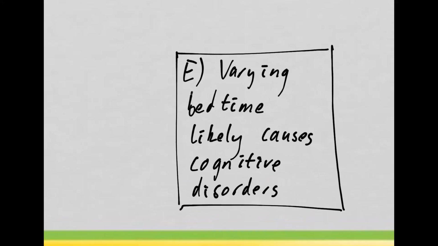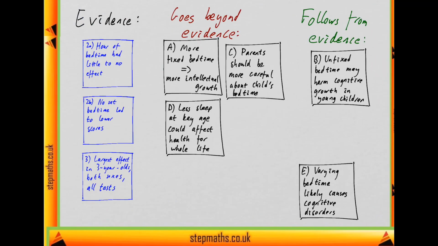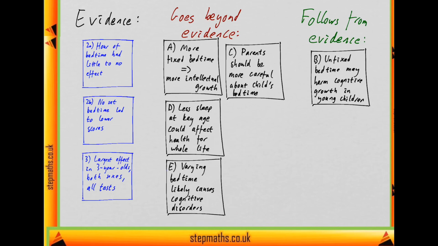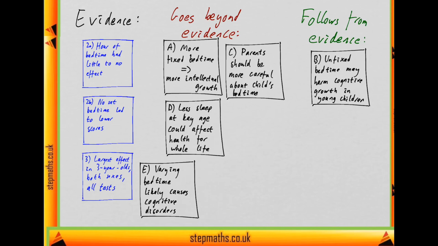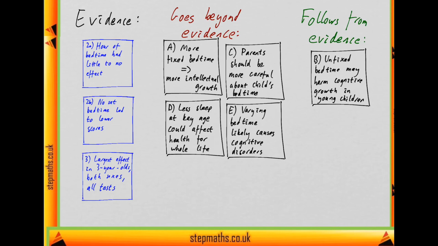Now if we look at E, it says that varying a child's bedtime is likely to lead to cognitive disorders. And this suffers similar problems to D. Firstly, it says likely, which is in general quite a strong claim, so we might be suspicious of it. But secondly, the experiment didn't talk about cognitive disorders. Having low test scores is different from having a cognitive disorder. So this talks about something that goes beyond the evidence. And therefore we can see the only thing that actually follows from the evidence is B, so that's going to be our answer.